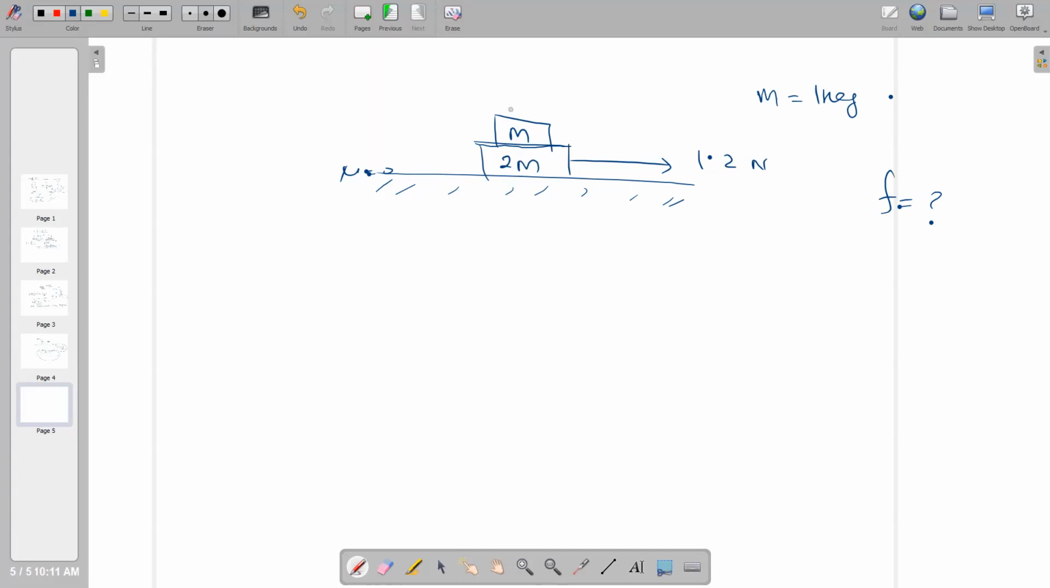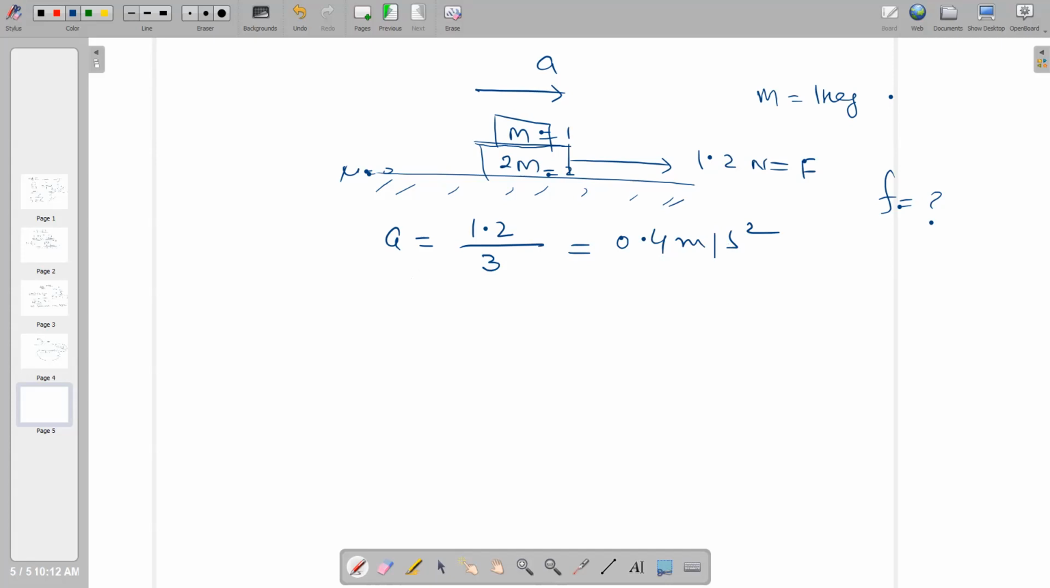acceleration, the combined acceleration of m and 2m, because both bodies are moving with the same acceleration. So A is equal to 1.2 divided by the total mass. Here m is equal to 1 kg and here 2m is equal to 2 kg. So the total mass is 3 kg, and this is equal to 0.4 meter per second square. So this is the combined acceleration.